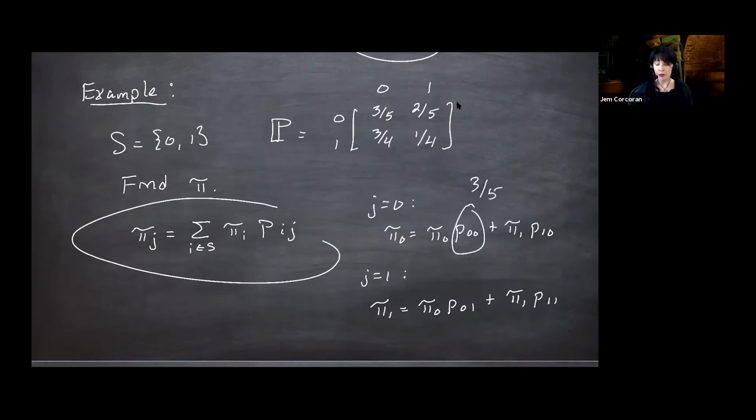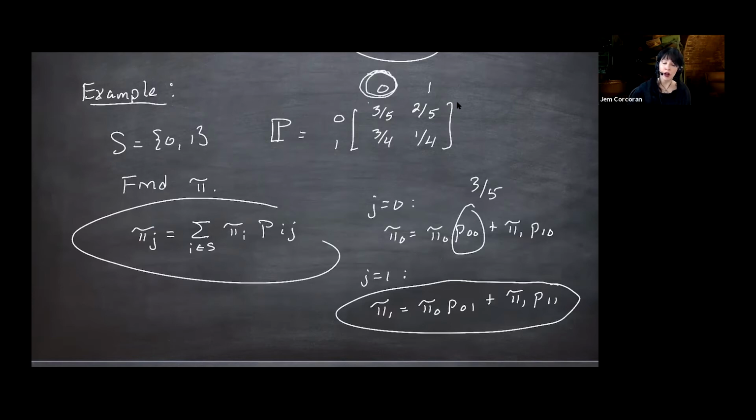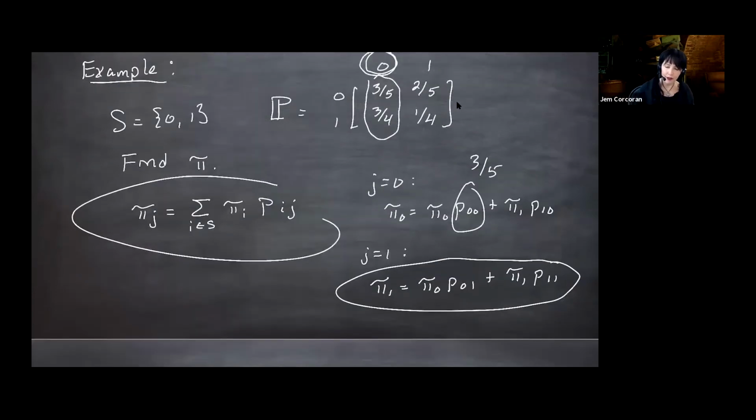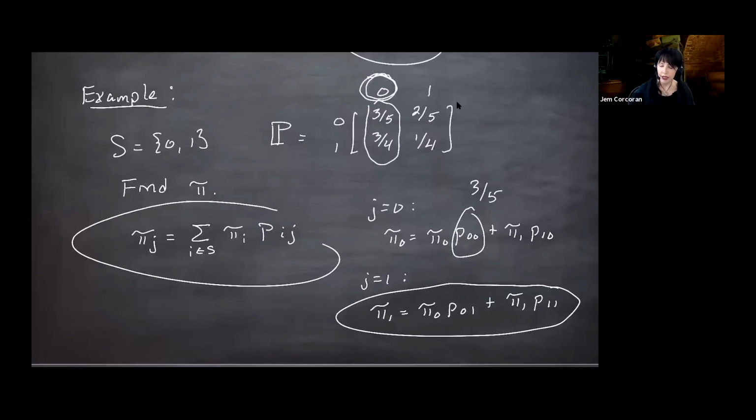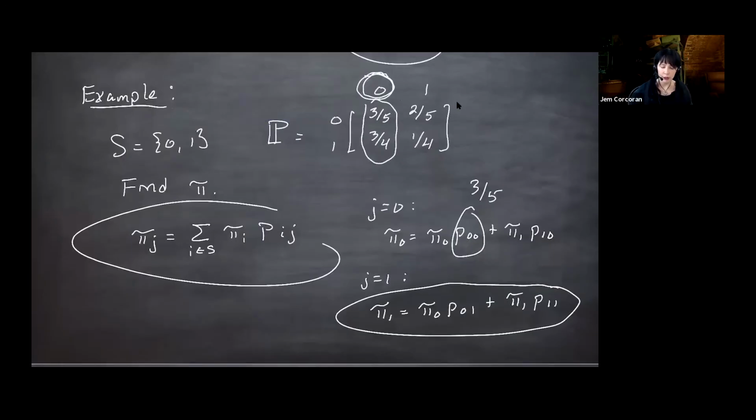But in general, to write out the sum for each equation, for pi 0 up here, you are running down the 0 column to get the coefficients. Let me write that actually, sorry. So that didn't make sense because I didn't write the equations specifically.